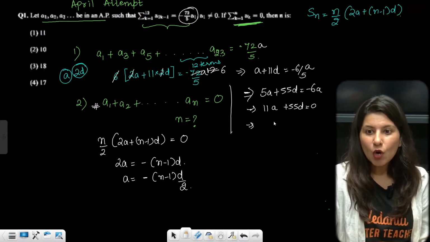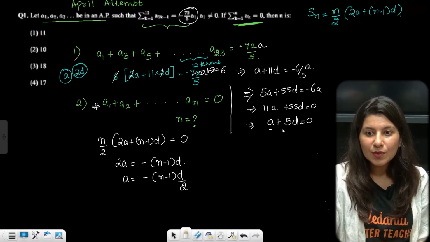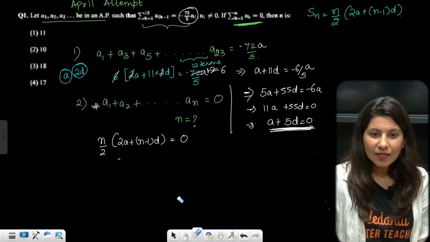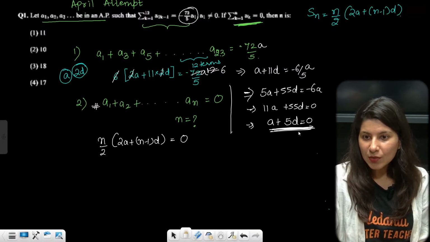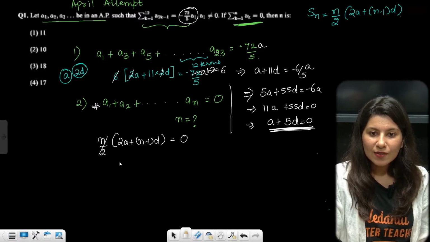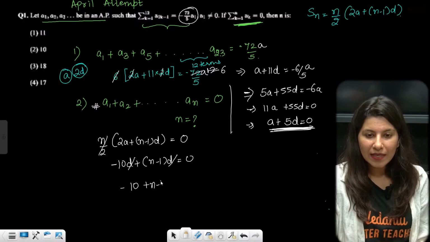If you take 11 common, tell me, a plus 5d is equal to 0, correct? Now a is equal to minus 5d, right? So a is equal to minus 5d, so minus 10d plus (n minus 1)d is equal to 0. d cancels, so minus 10 plus n minus 1 is equal to 0.